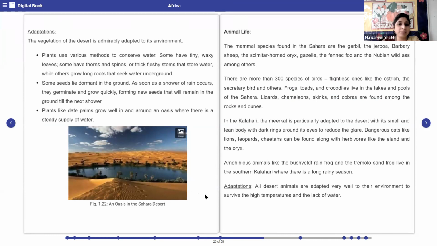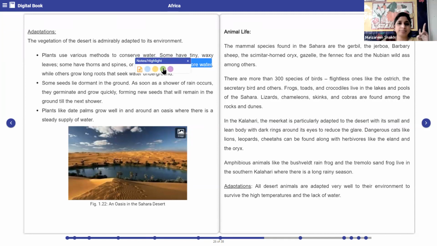Plants use various methods to conserve water. Some have tiny waxy leaves, some have thorns and spines, or thick fleshy stems that store water, while others grow long roots that seek water underground. Okay, so these are the different types of plants. What do the plants do to conserve water, children, in the desert region? Give reasons. Ma'am, they store water in the thick fleshy stems. Okay, one, they store water in the thick fleshy stem.